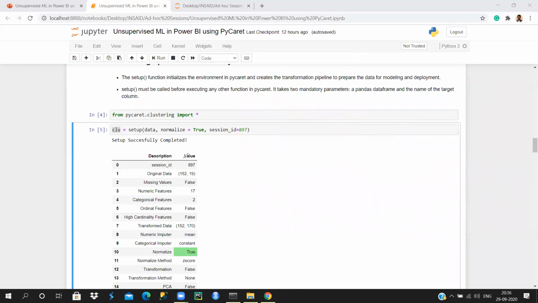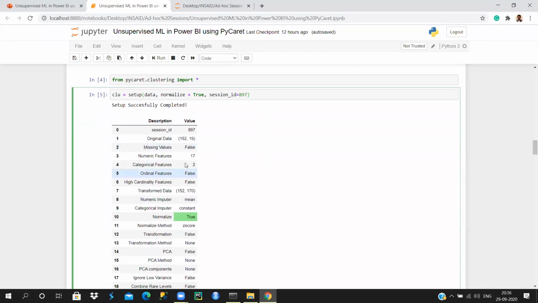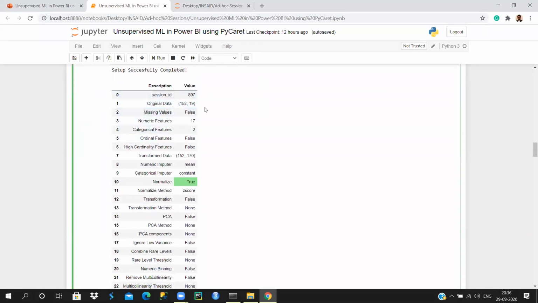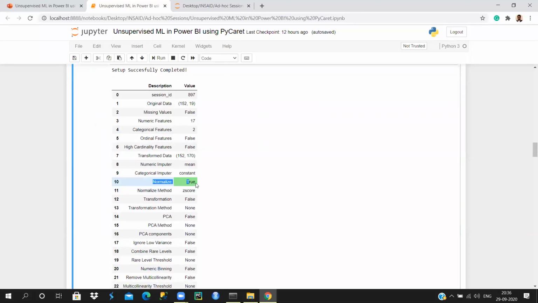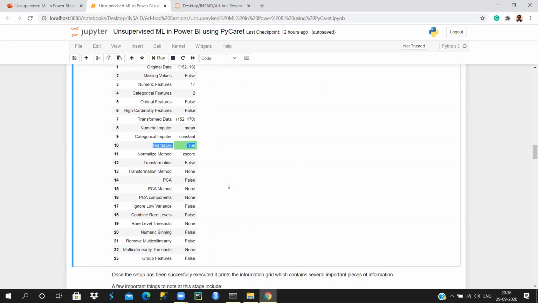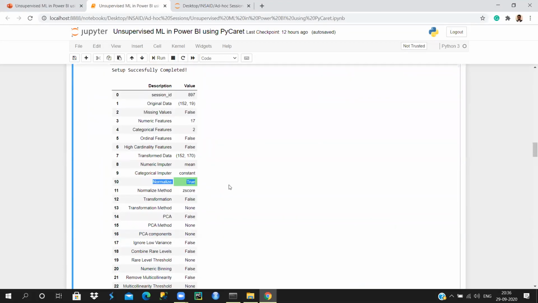Okay, guys. So this step of setup is basically where you input your data. If you want to normalize it, you can, and you give this session ID, which is basically a random seed concept, where you can reproduce your model again and again. Once we do the setup function, we get the output here. ID is 87 and original data is this. There are no missing values, and we normalized it, so it's giving us true here. So that is what the setup is about.